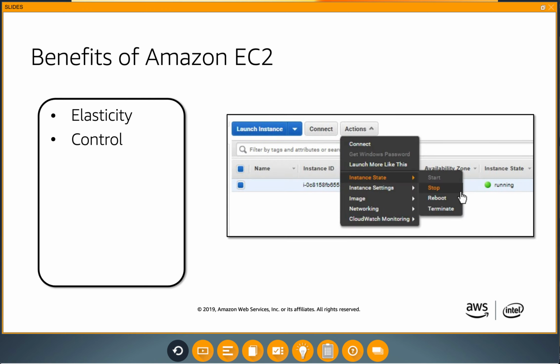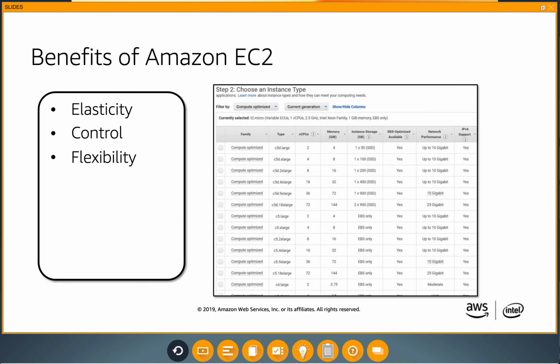You get full control over the resources you create in Amazon EC2 with SSH and RDP access to Linux and Windows machines. When provisioning an EC2 instance, you have to select an instance type. This is your hardware configuration. There are a lot of options to choose from for your CPU, memory, networking, disks such as NVMe SSDs and hard drives, and GPUs as well. You can find the configuration that suits your workload in EC2.